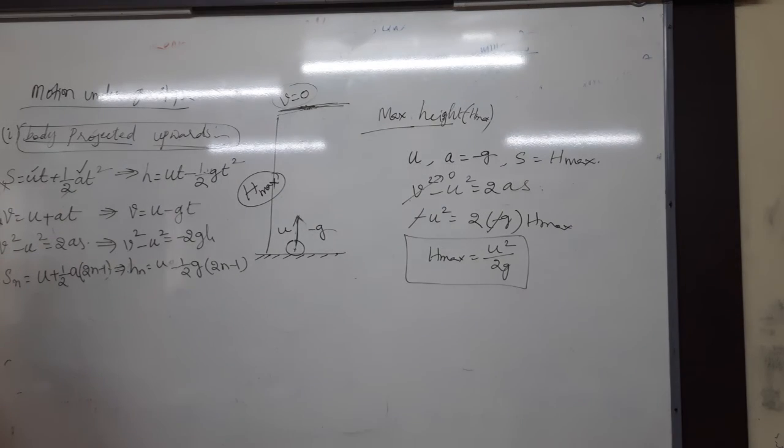At the maximum height the velocity of the body should be equals to 0. For a vertically projected body acceleration is equals to minus g. Okay, those are the conditions. Then write a problem.